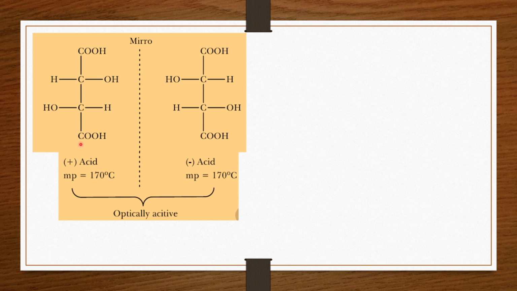So it is called the dextrorotatory acid. And this isomer has the ability to rotate the plane polarized light towards the left side, anti-clockwise. So it is called the levorotatory isomer. And both these forms, dextrorotatory and levorotatory, are the optically active isomers.